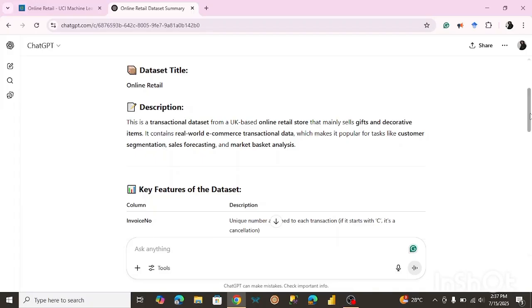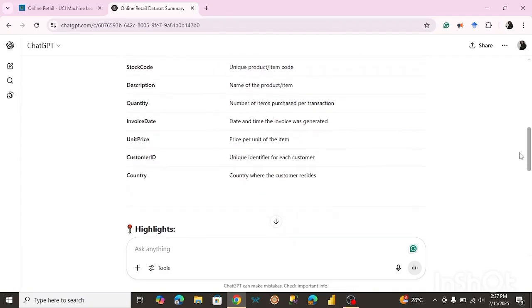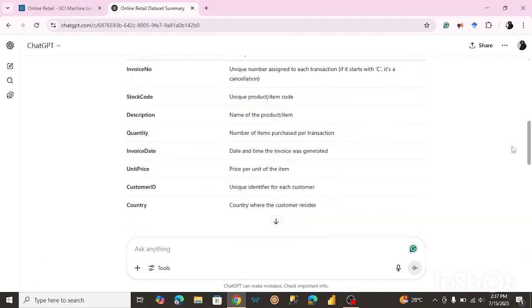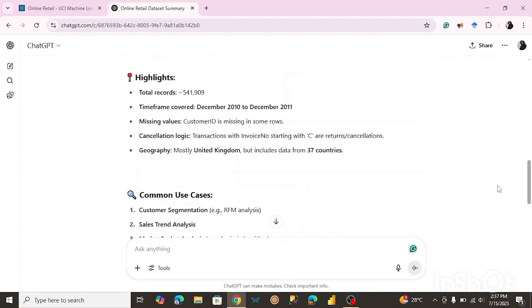So here's the description and the columns in the data set, not that many, right? And the highlights of all the records in the data set, and the time frame covered. This is from December 2010 to 2011, so it's pretty outdated, but we can work with it. What matters is that it's real world, right? Missing values: Customer ID is missing in some rows, okay? Geography: mostly United Kingdom, but it includes data from 37 countries.